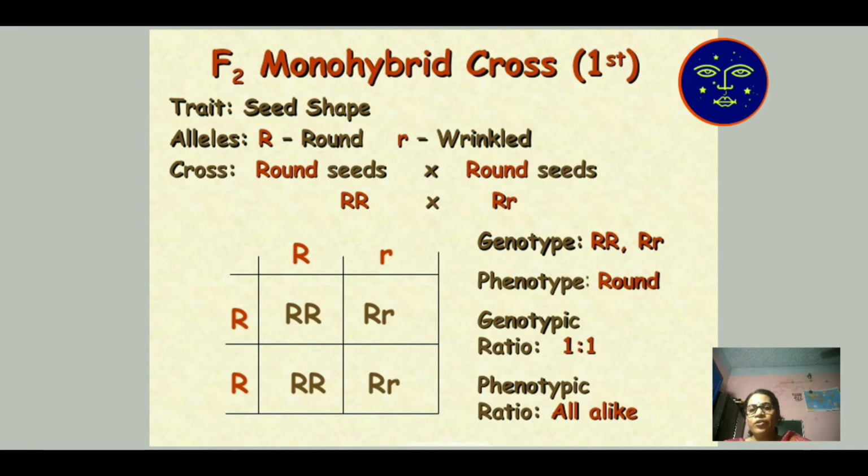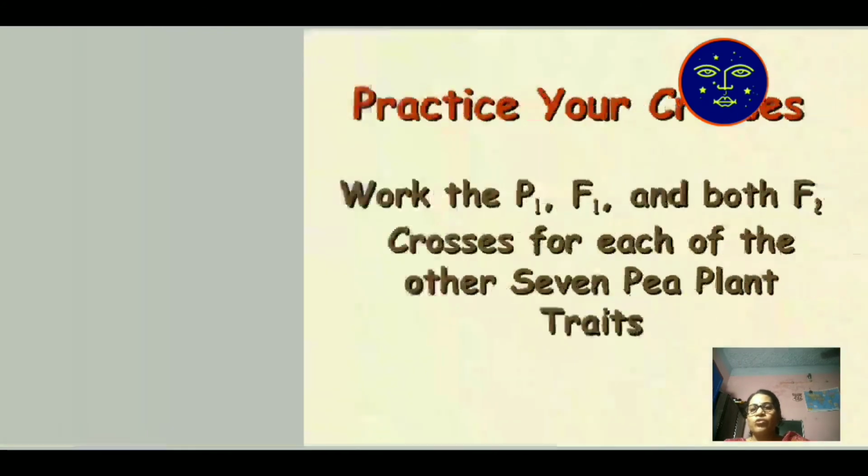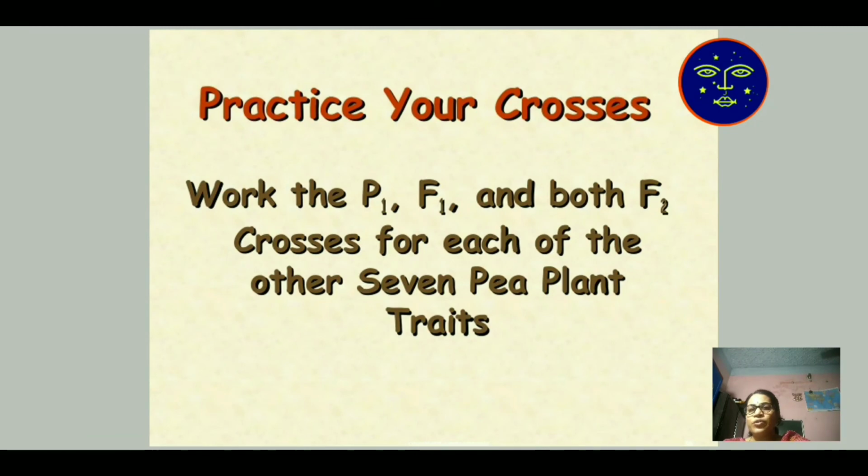But in the phenotypic ratio, all are alike, all are similar. There is no difference between capital R, capital R and capital R, small r. In the F2 monohybrid cross, the result from the previous slide is 50% homozygous and 50% heterozygous cross.